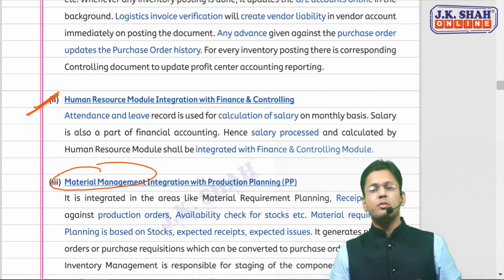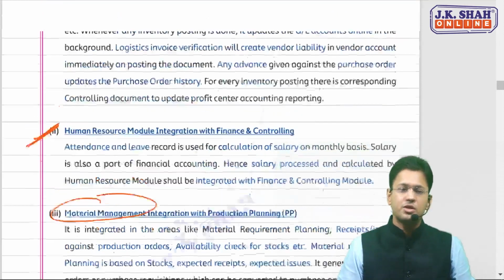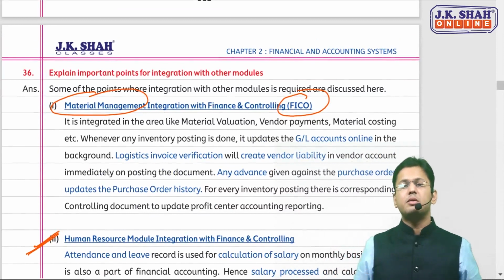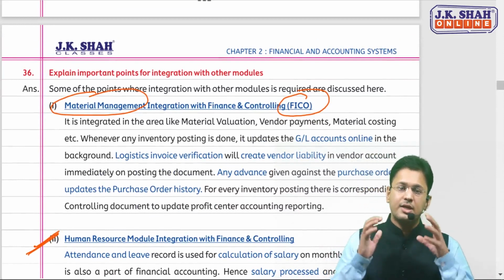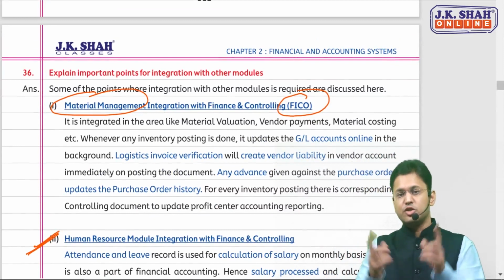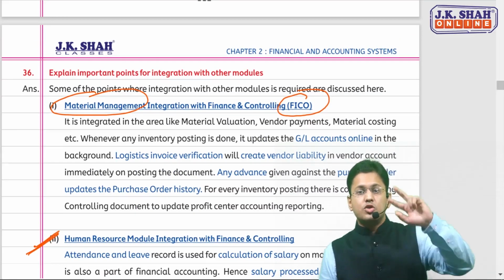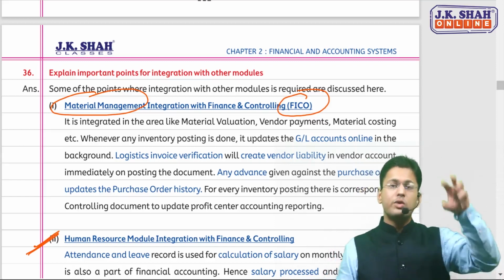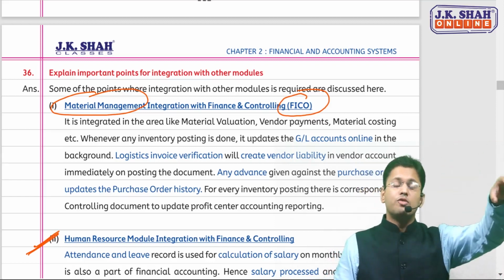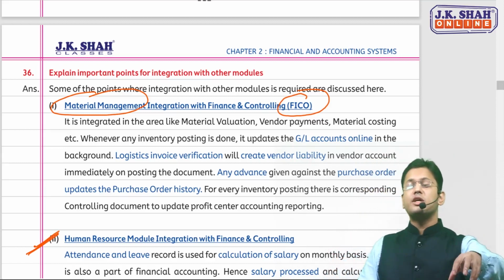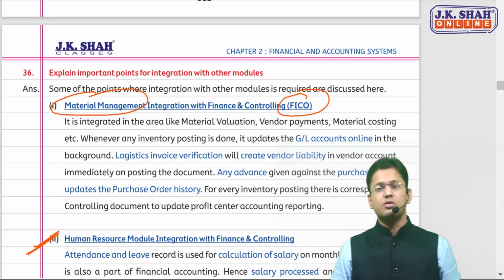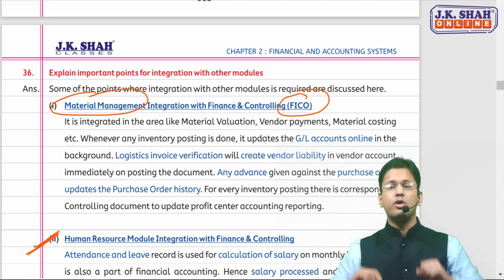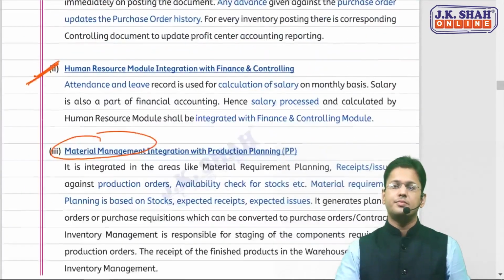HR and finance controlling because of the salary calculations, the PF calculations. And then material management with finance controlling, again, due to vendor payments, material valuation, cost of the material. These are all integrations of modules. So two questions. One was, after finishing up the modules, what are the important points which the designer has to take into consideration while integrating all these modules? And second was the points where integration is required with other modules. So this was the question there.